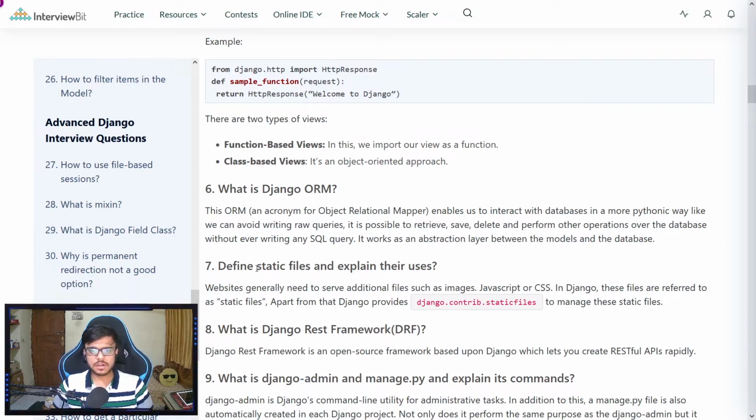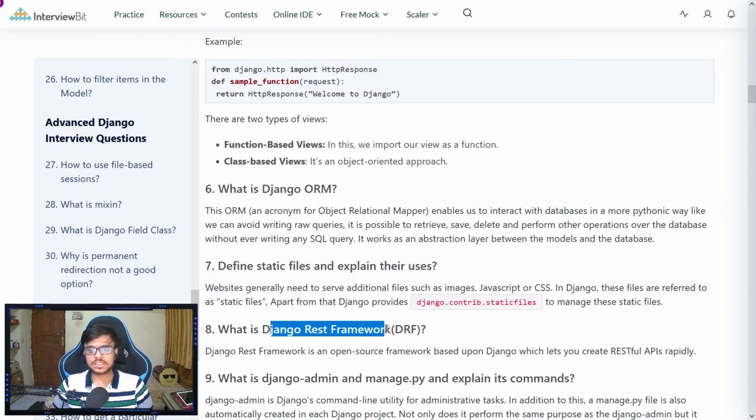Next, we have define static files or explain their uses. So these are used to serve additional files like images, JavaScript, CSS, etc. And they are referred to as static files. And in it, we also have a package called django.contrib.staticfiles to manage these static files.